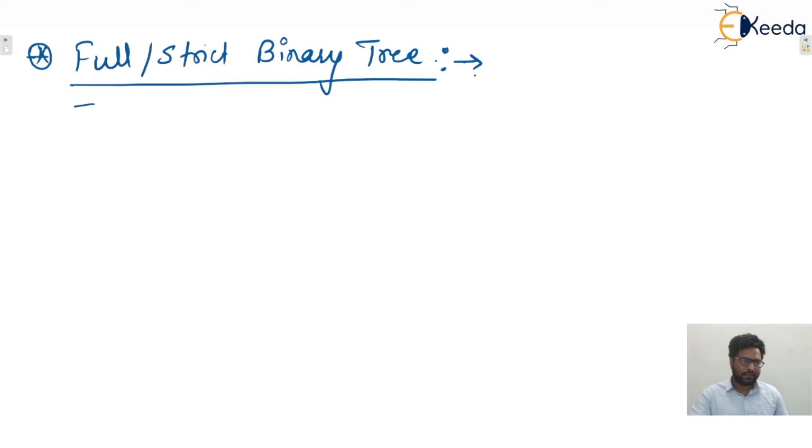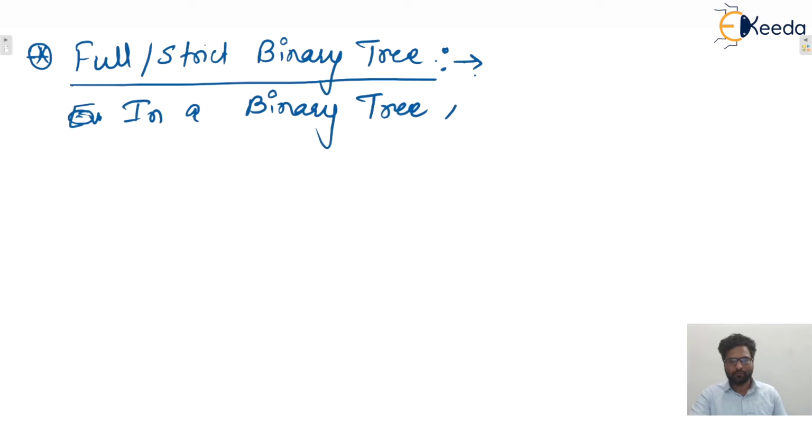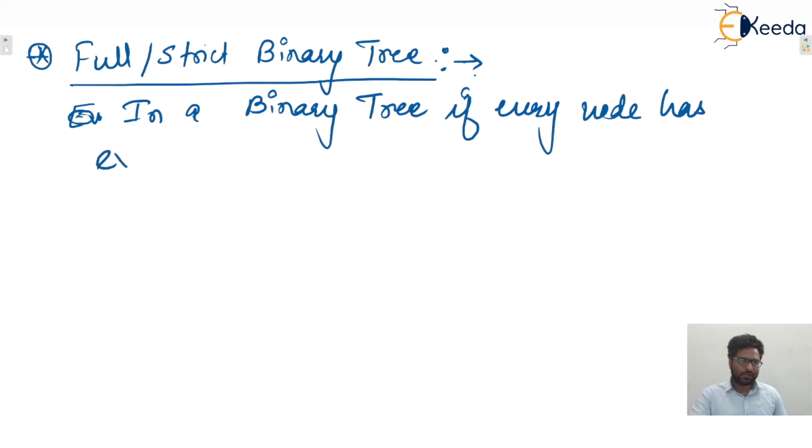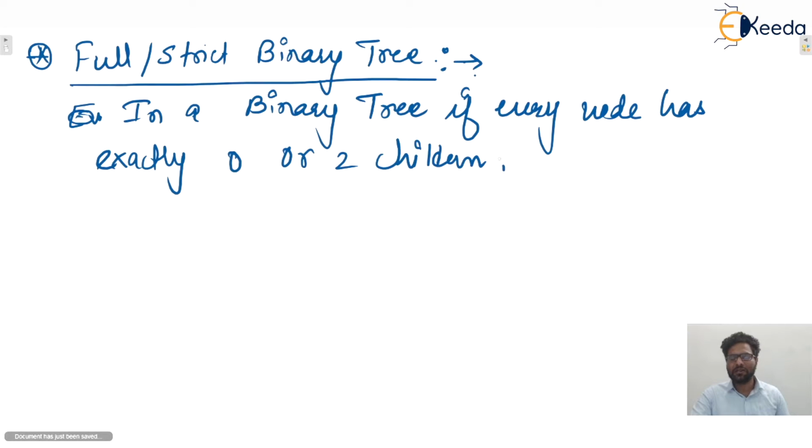In a binary tree, if every node has exactly 0 or 2 children, then that binary tree is known as a full or strict binary tree.